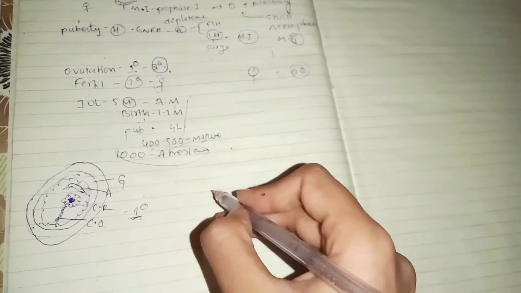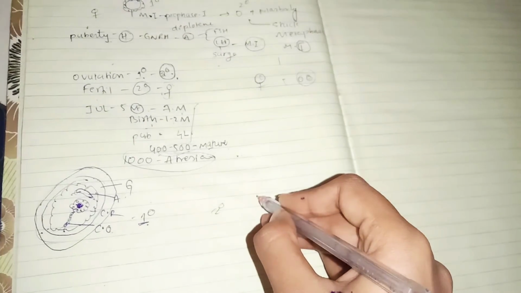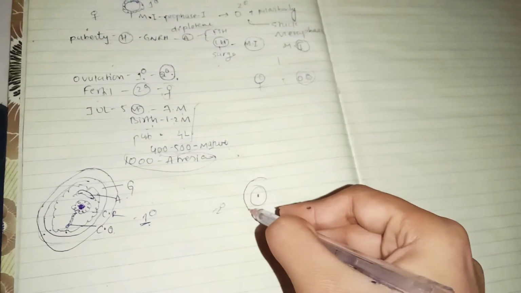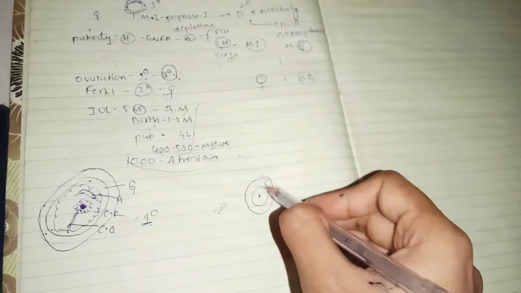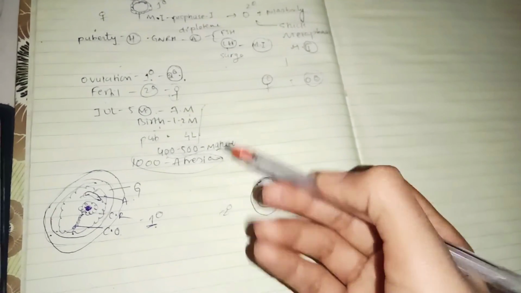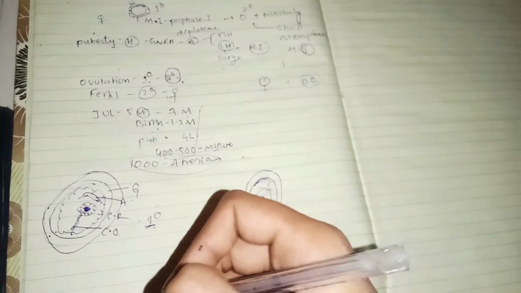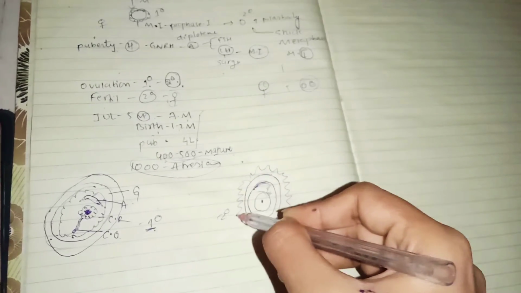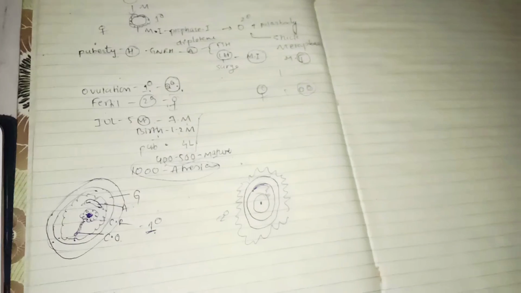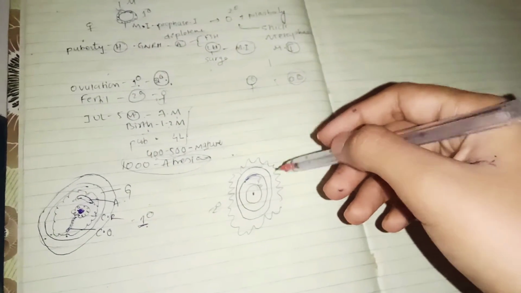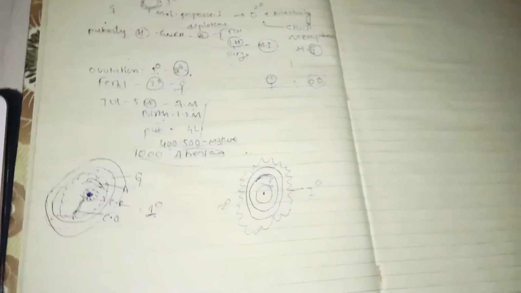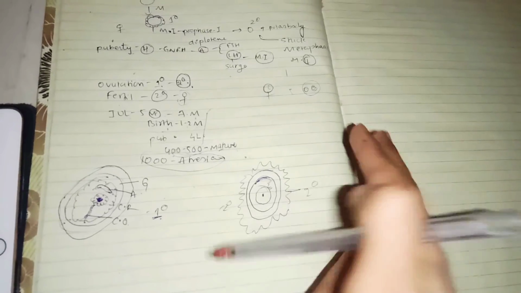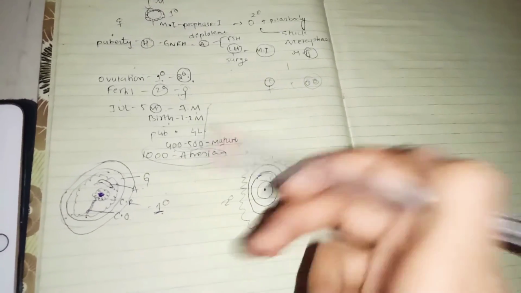Now let us draw the secondary oocyte diagram. Here will be the secondary oocyte, around it will be the ooplasm. Around the ooplasm you will have the perivitelline space. This one is the perivitelline space. This is the vitelline membrane. Outside the vitelline membrane you have zona pellucida. Outside the zona pellucida you have the corona radiata like this. So corona radiata has come outside if you see in the case of secondary oocyte. So when will the secondary oocyte form? During ovulation, right? This secondary oocyte will convert into pronucleus in the case of fertilization.